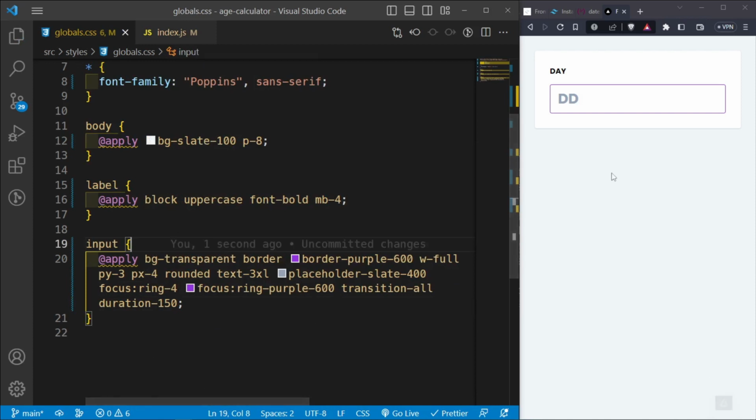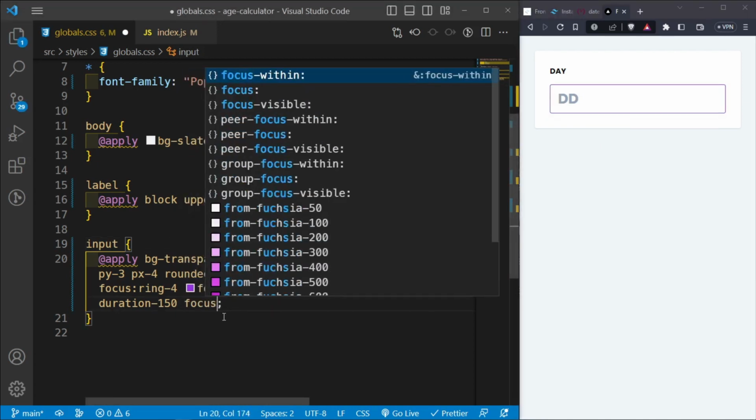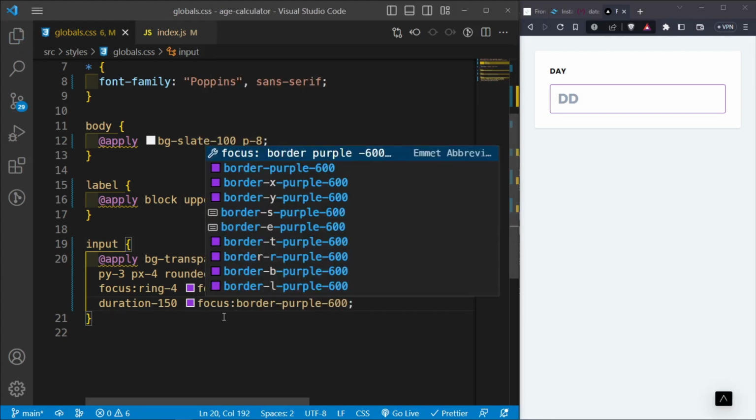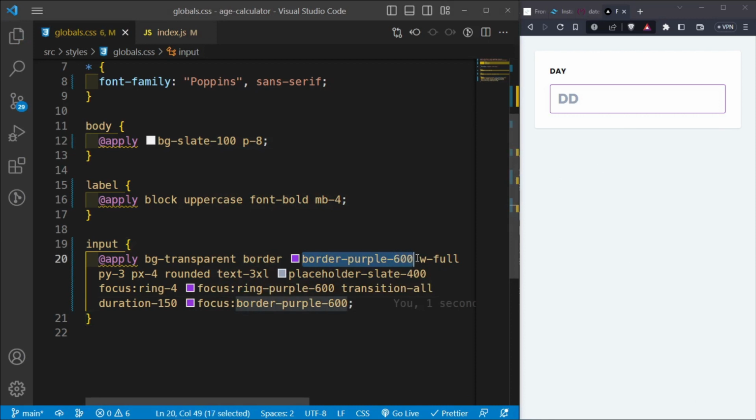And then let's save it. And then now look at this. So we're going to have that. Ooh, and see what happens right there. We don't want this double edgedness. So what we're going to do is say that on focus, we want the border to be purple-600 as well. So that now when I click on this, what is happening? What is this? Let me see. We have a border purple with full, focus border purple.